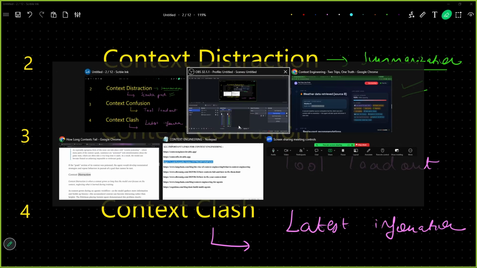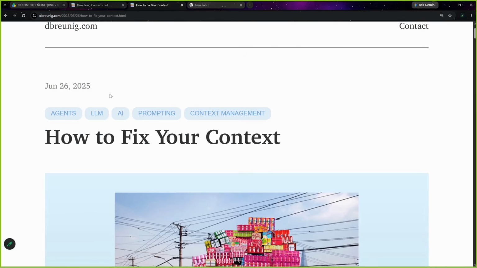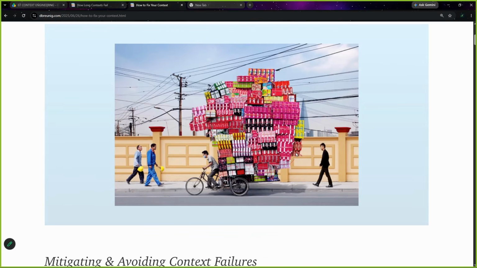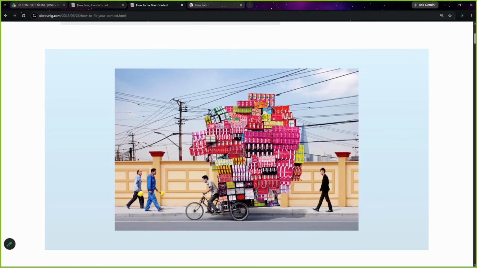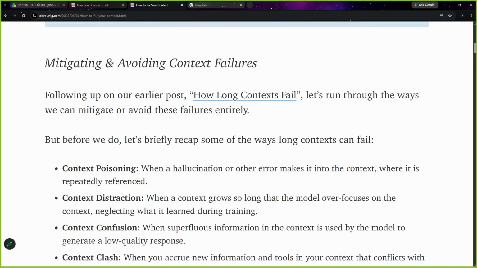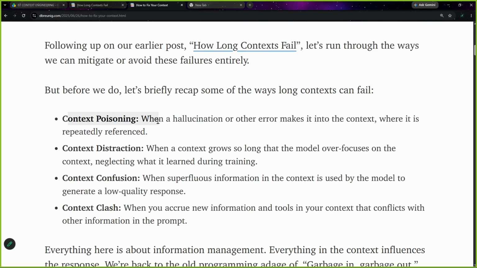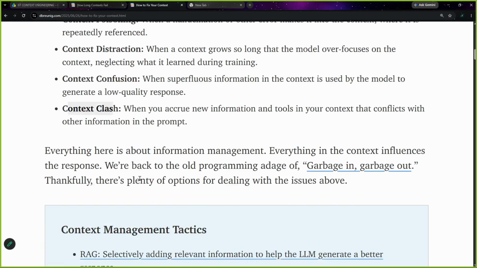And you will get all this on this particular page. How to fix your content. So it is the same blog post. See, what are we seeing over here? Why do we have this particular image? Because on one agent there is so much information: which to choose, when to choose, how to choose. So context poisoning, context distraction, confusion, and context clash.